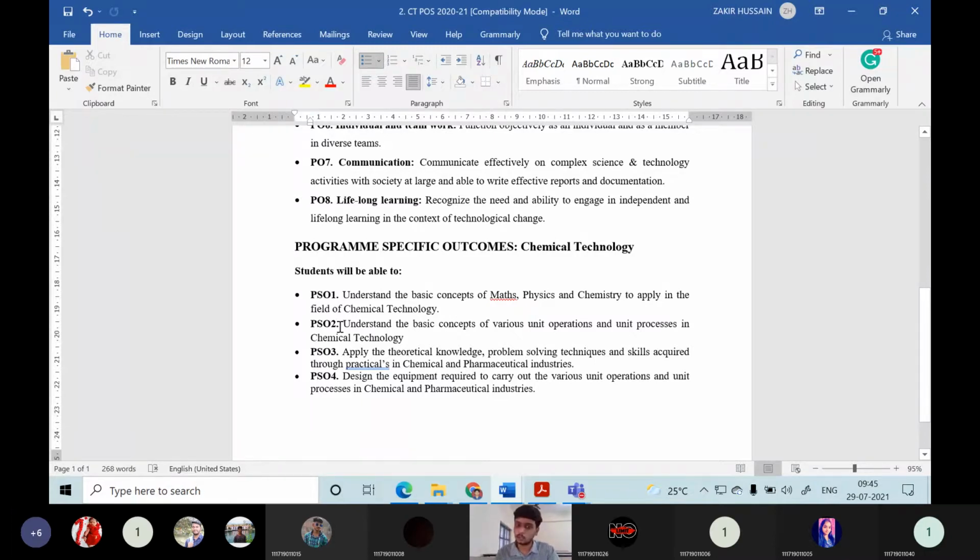Then program specific outcome 2 is understanding the basic concepts of various unit operations and unit processes in chemical technology. You might have seen in chemical process principles what is a unit operation and what is a unit process. So you can define here what a unit process is. A unit process is nothing but the change which is happening. If it is a chemical change, that type of process is called a unit process. Whereas if it is only a physical change, that type of operation is called a unit operation.